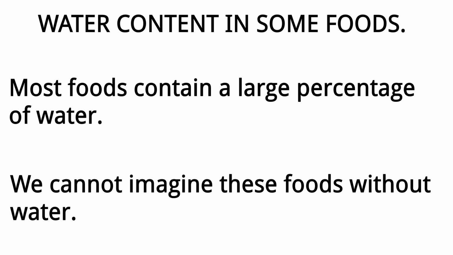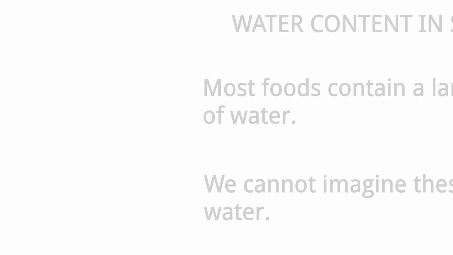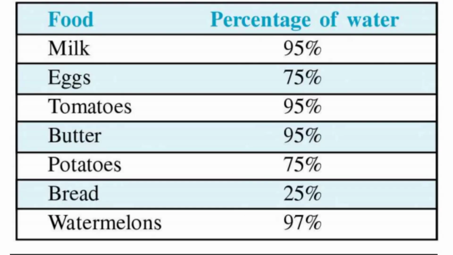Water content in some foods. Most foods contain a large percentage of water. We cannot imagine these foods without water. In milk, there is 95% of water. Egg usually contains 75% of water. Tomatoes contain 95% of water. Butter also contains 95% of water.